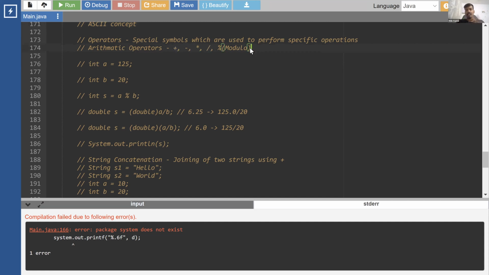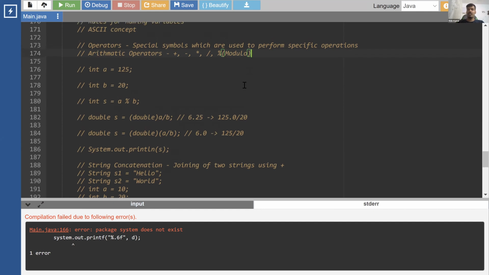We have a lot of operators, like arithmetic operators, relational operators, logical operators, and increment, decrement, unary, binary, ternary operators, so many different kinds. These are one of them, and we'll learn about all of them gradually. This is the very first set of operators that we have, that is, arithmetic operators.